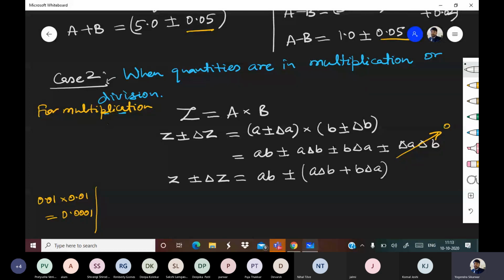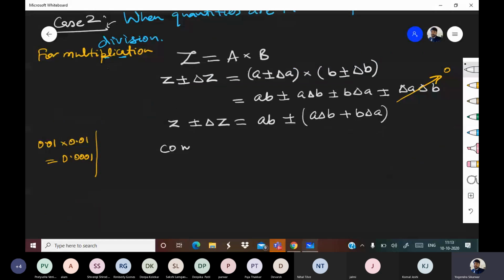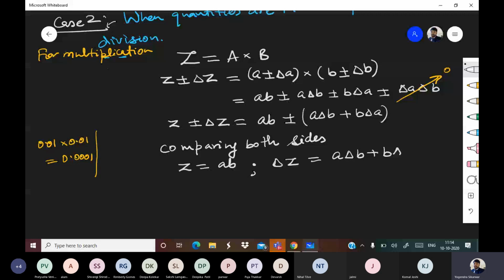Comparing both sides, we get z is equal to ab, and delta z is equal to a delta b plus b delta a.